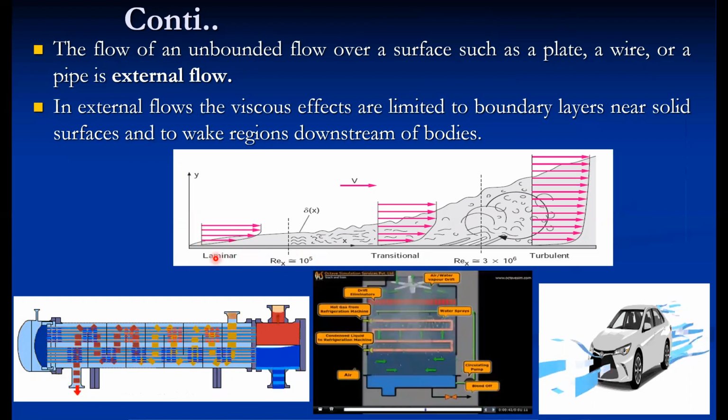For external flow, all three types exist: laminar, turbulent, and transition. But for internal flow, whatever the flow at the inlet, the same is the flow at the outlet. If it is laminar at the inlet, it is laminar throughout, provided a uniform cross section is there. This way, the flow can be defined as internal and external.